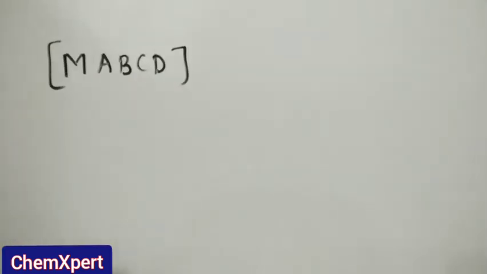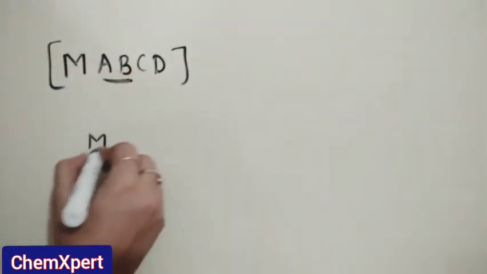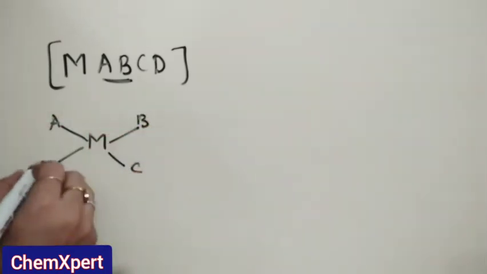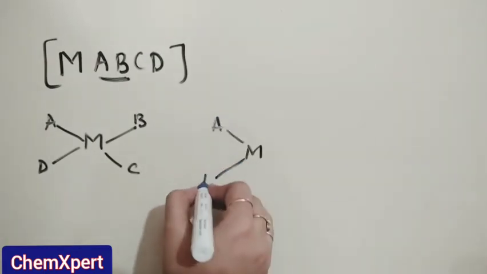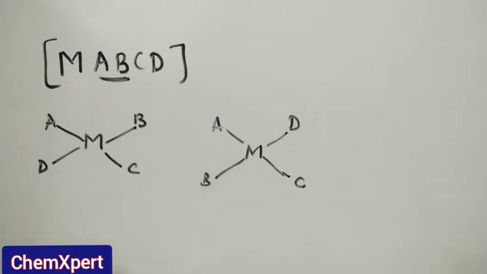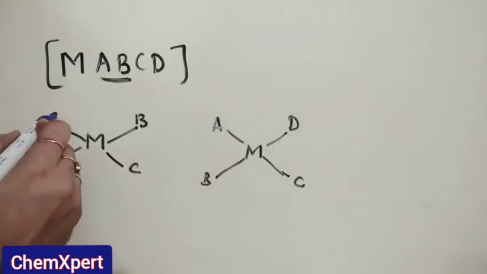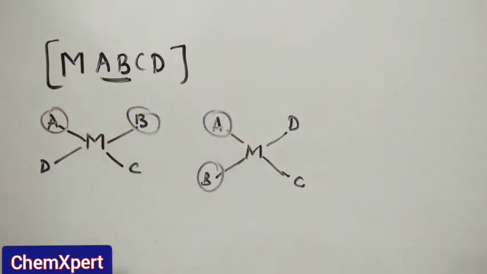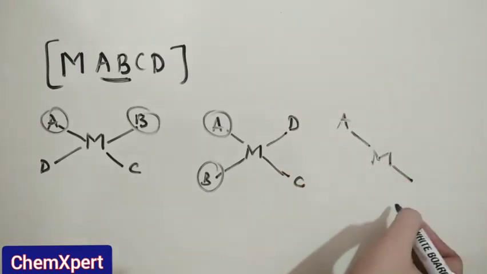In this case, we fix the position of any two ligands. For example, in this case A, B, C, D, similarly M, A, B. Now the common point on this side is that A is adjacent to B, A is adjacent to B, but in another one it can be at this position.